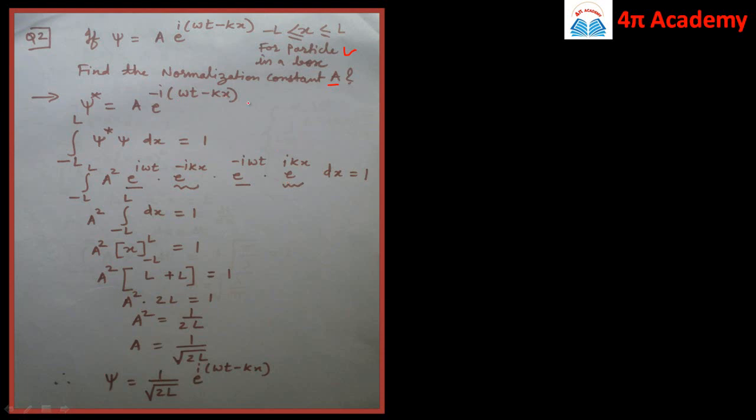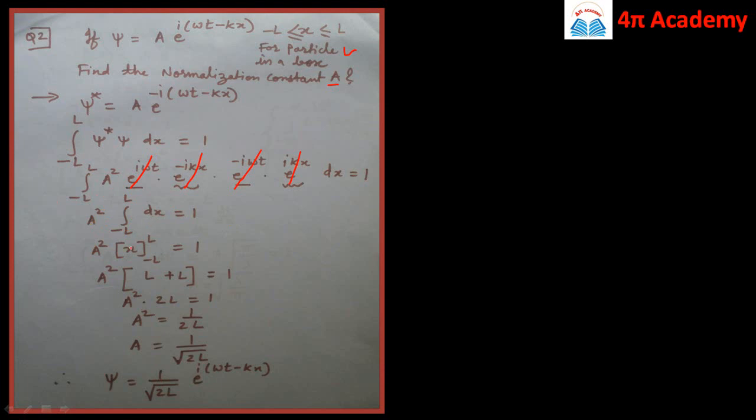This minus minus will become plus, so it is ikx over dx is equal to 1. Now if you observe these terms, e raised to power ikx into e raised to power minus ikx will get cancelled with each other. Then e raised to power i omega t and e raised to power minus i omega t get cancelled with each other. Therefore here it will be a square, which is constant, so it is taken outside the integration. So from minus L to L, the integral of dx is equal to 1.